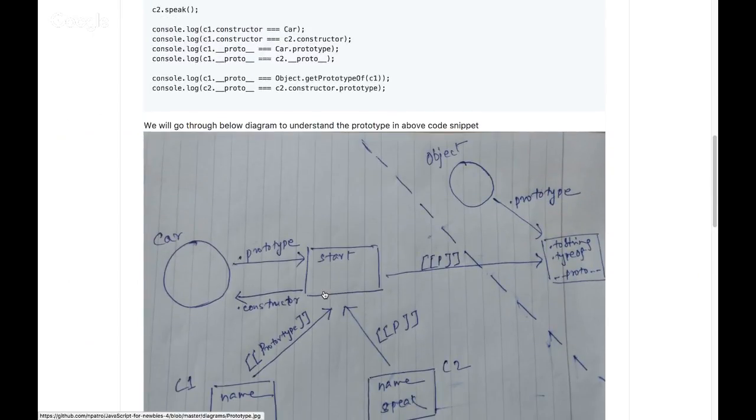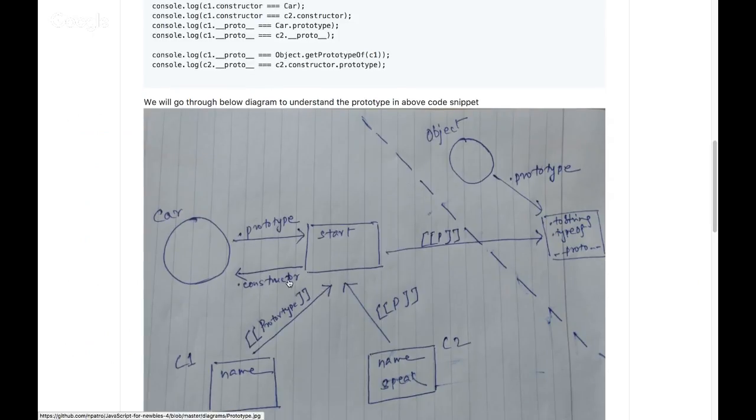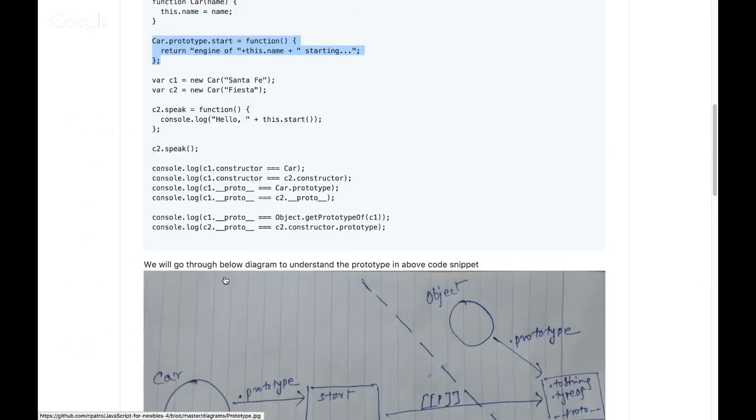And from the prototype object, there is one more link. That link is called dot constructor. So there are two links between a function and the prototype object. One is the prototype link, and the other is the dot constructor link. Okay, that's pretty clear. Now what happens when I execute var c1 = new car?